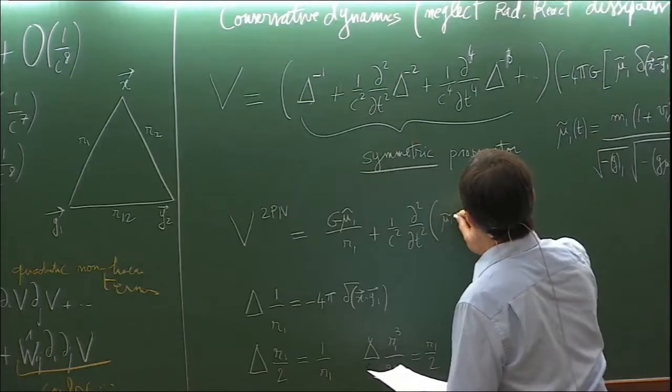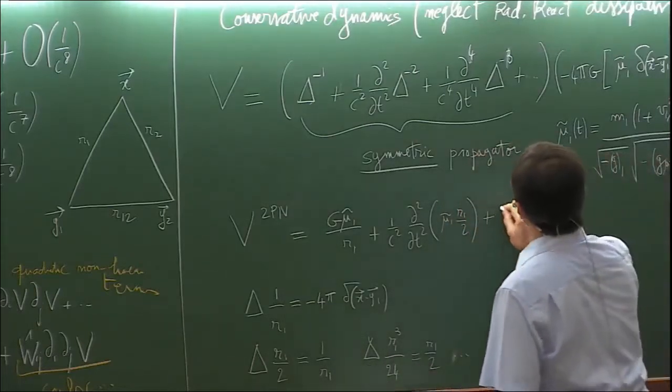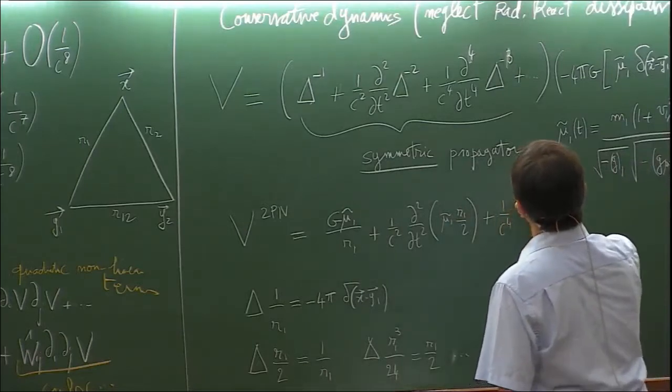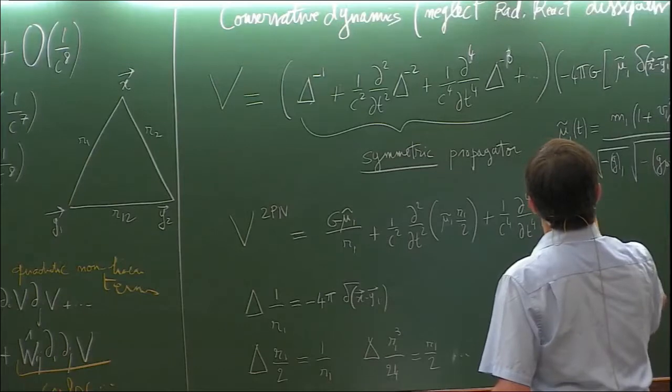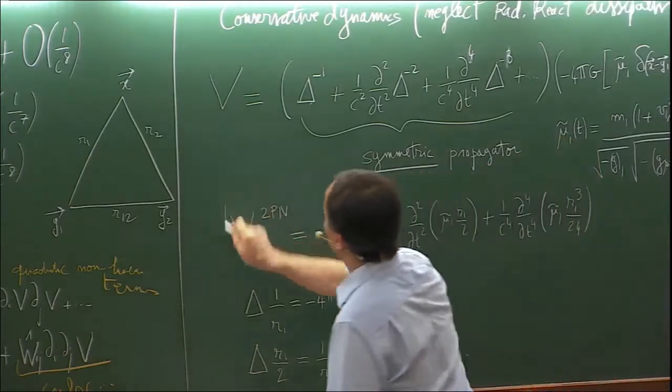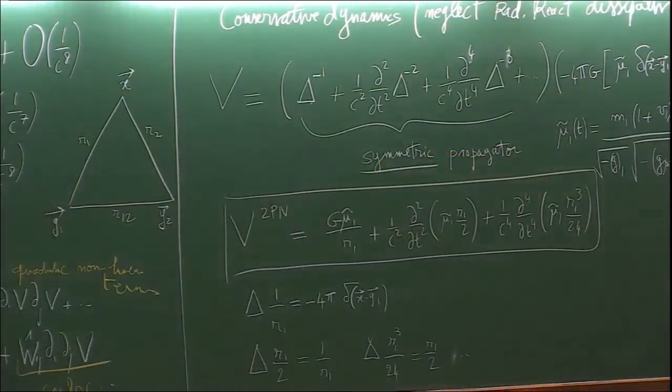So this will be this quantity, and then the next order term, there will be d4 mu tilde 1 R1 cube over 24. And that's my result, which is the one that I will have to plug into my Fokker action.